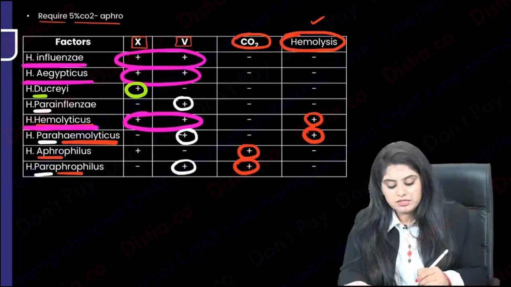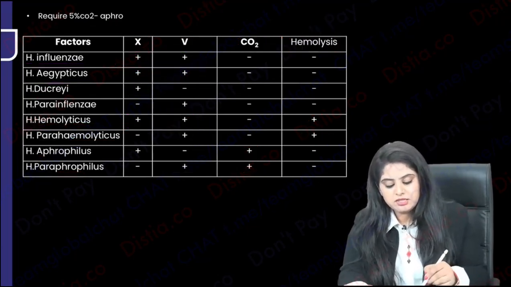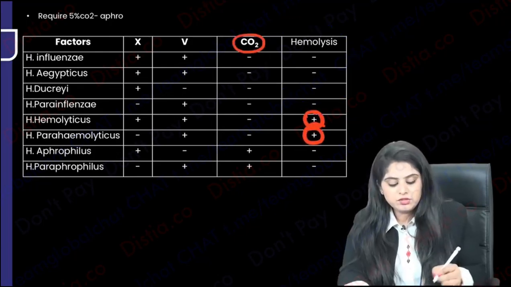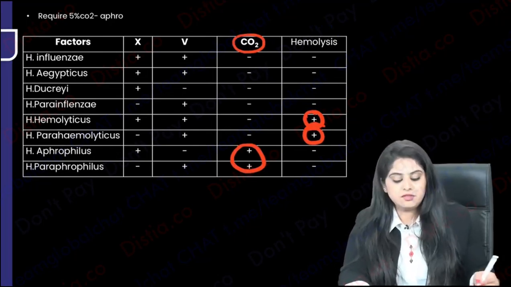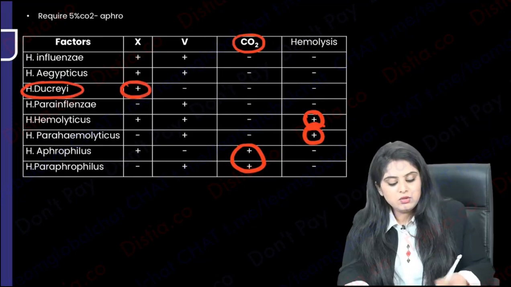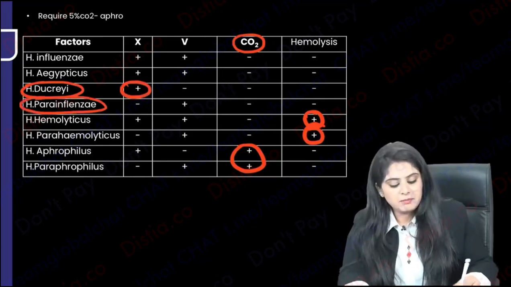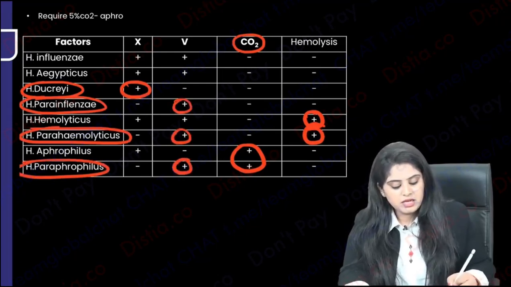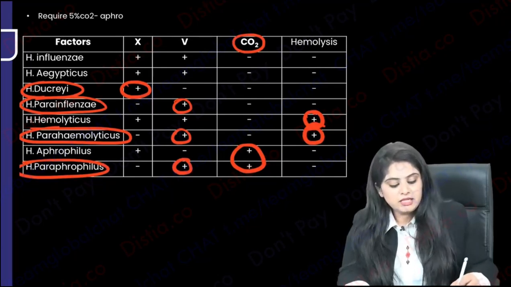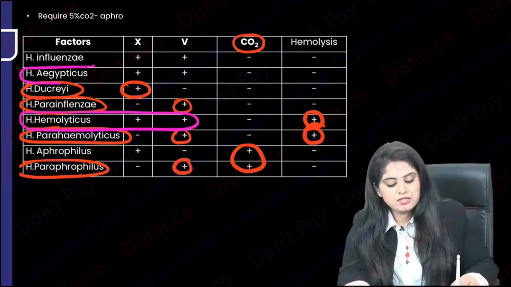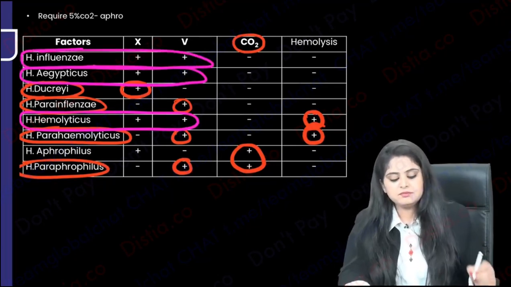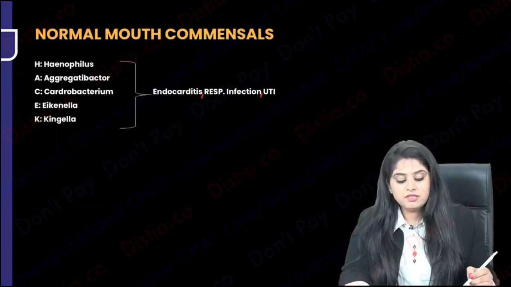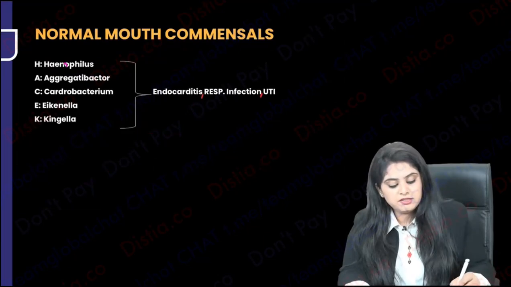Repeat. A quick revision of this entire table. The hemolysis is going to be seen only by hemolyticus and parahemolyticus. CO2 usage is only needed by aphrophilus and paraphrophilus. Then ducreyi is only going to need thus. All the para, the parahemolyticus, parainfluenzae, paraphrophilus, they only need 5, whereas bhai bhai, this means both are needed by hemolyticus, by aegypticus and by influenzae. Table is done.